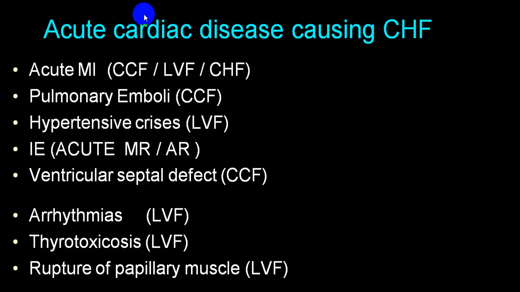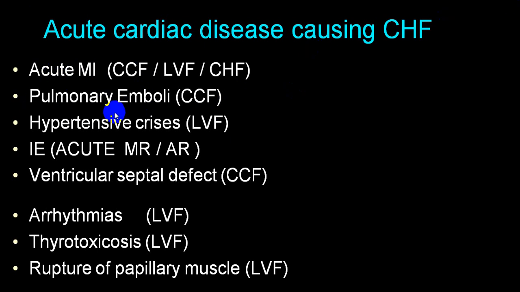Out of which some are notorious and will produce acute congestive heart failure, like acute myocardial infarction. Massive pulmonary embolism will end up in what we call right ventricular failure.